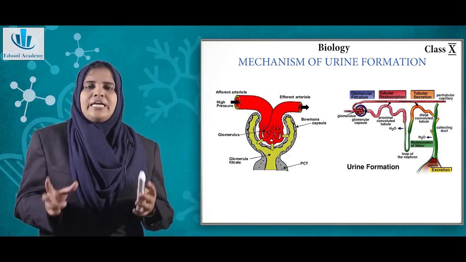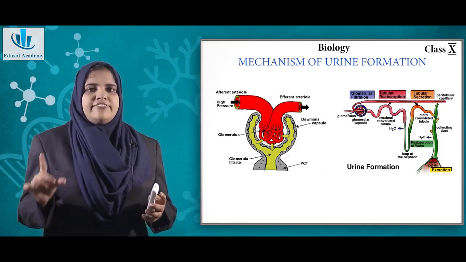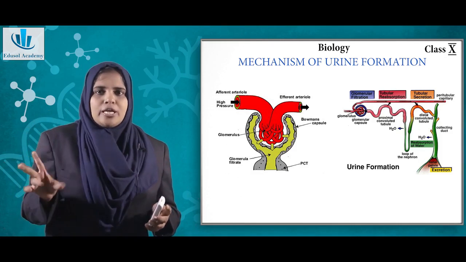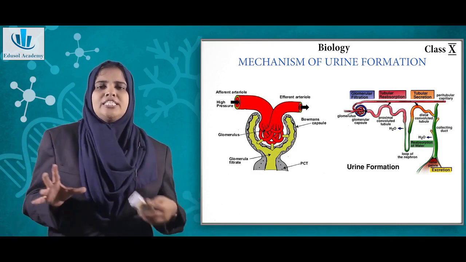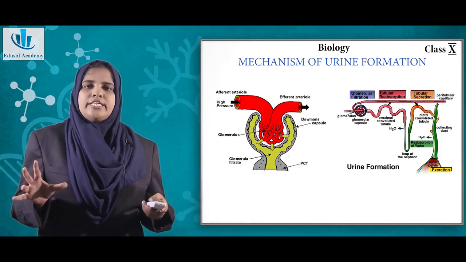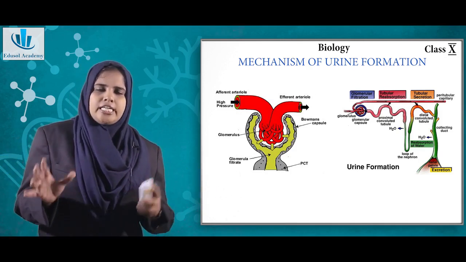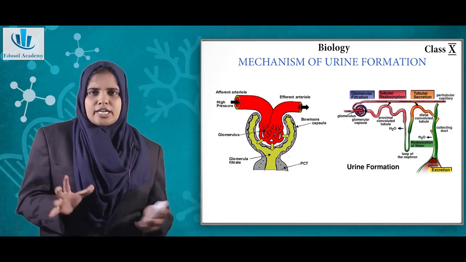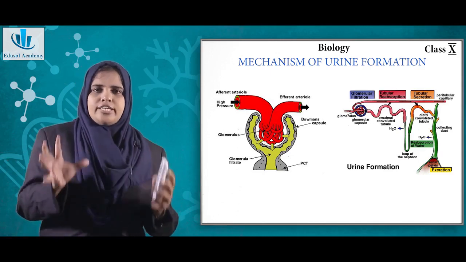So it involves mainly three processes. One is filtration, then there is tubular reabsorption and tubular secretion. That is how the urine is formed. We don't have to study it in detail, but this is the structure of a nephron.